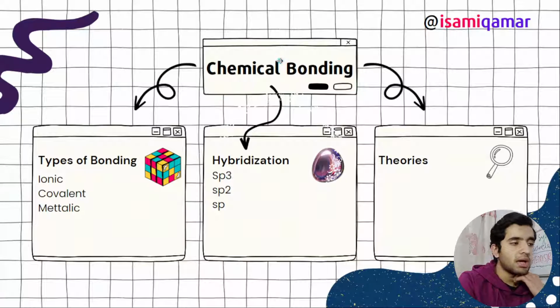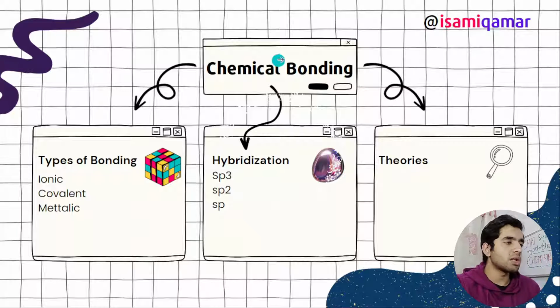This is our inorganic chemistry chapter. In chemical bonding you need to know types of bonding. First of all, the types of bonding are ionic, covalent, and metallic. I have explained it in another way, intermolecular forces, and I have added pictures of my notes. Then you need to study hybridization.